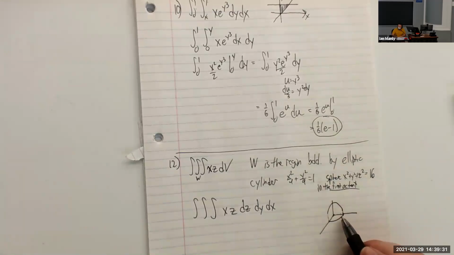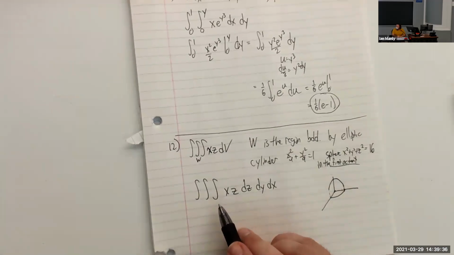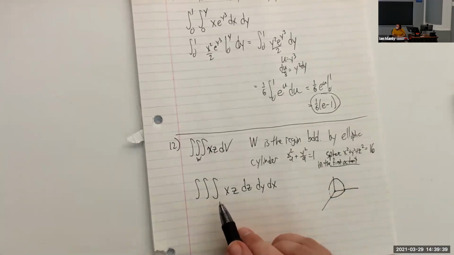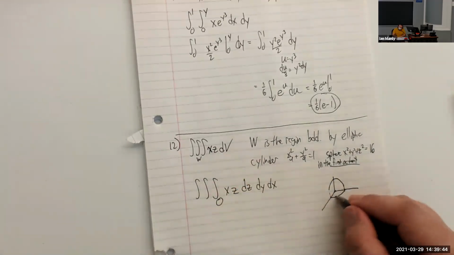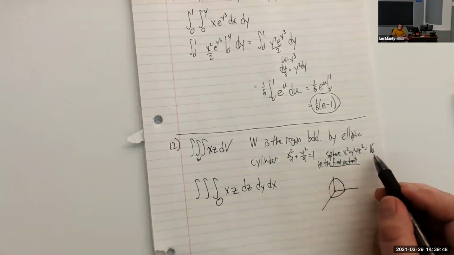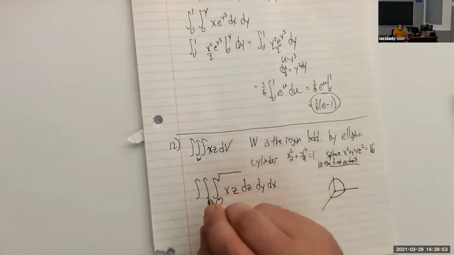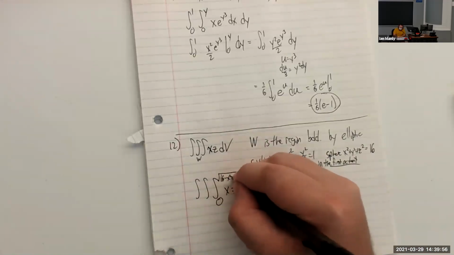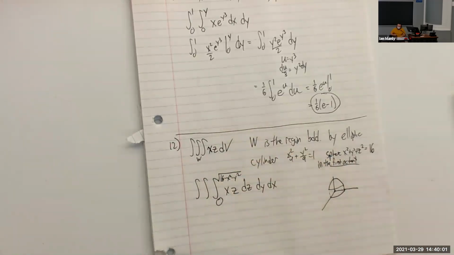So we end up with kind of an area or a volume that looks like this right here. Our lower bound for z in terms of surfaces is 0, because we're bounded below by the xy plane down here. And then we are bounded above by the sphere. In terms of z, this is going to be the square root of 16 minus x squared minus y squared. That's the equation of our sphere in terms of x and y. Okay, so we've done that.